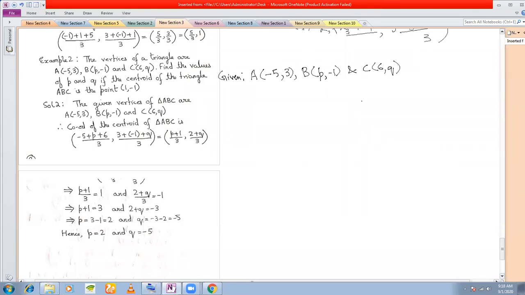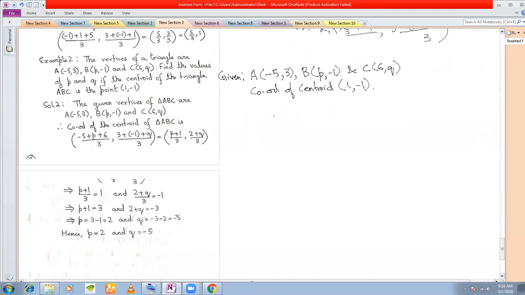These are the vertices of the triangle. You need to find the values of p and q, given that the centroid of the triangle ABC is the point (1, -1). So the coordinates of the centroid are also given to you.